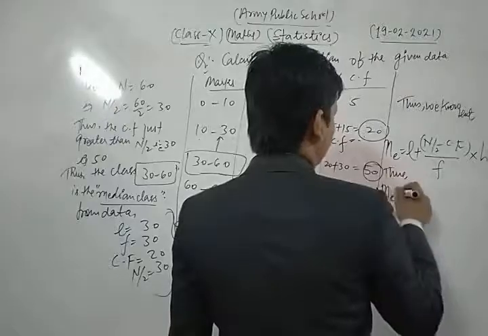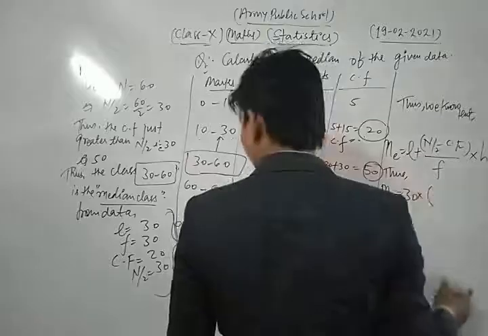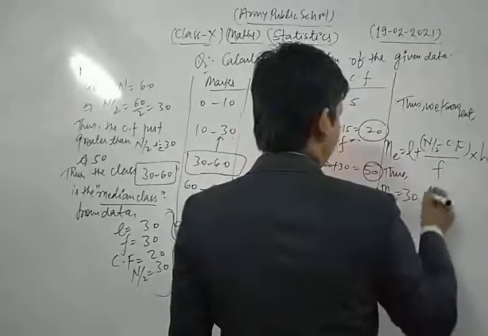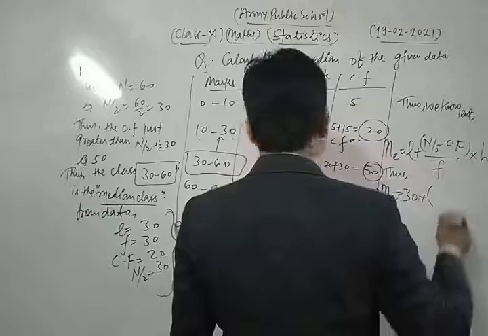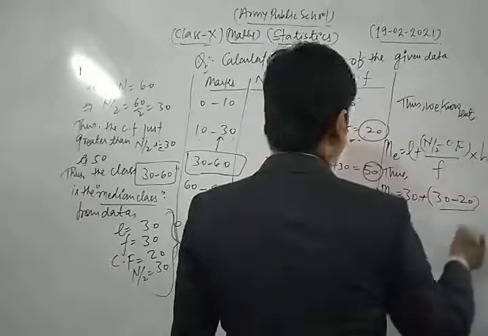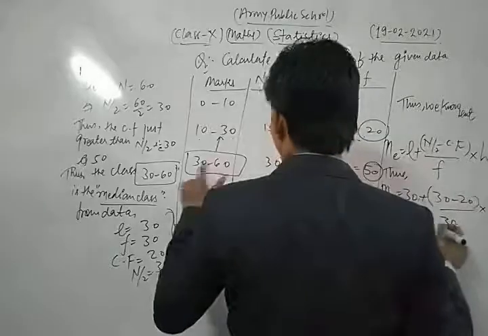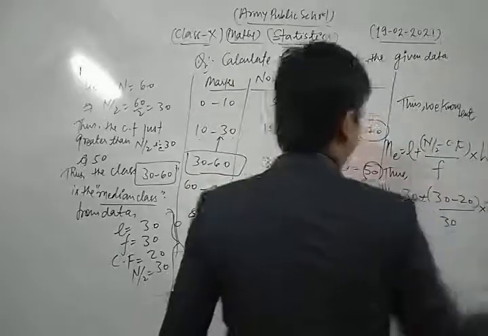Thus median is L, which is 30, plus n by 2, which is 30, minus the cumulative frequency, which is 20, upon f, which is 30, into the class size, which is 60 minus 30, that is 30. This is the class size.